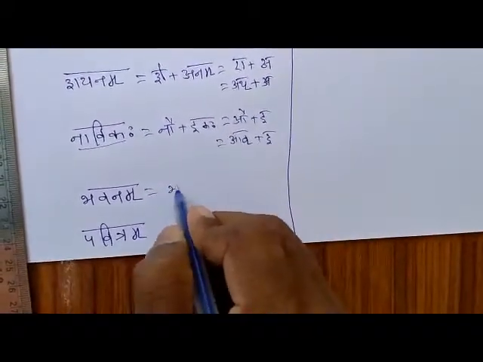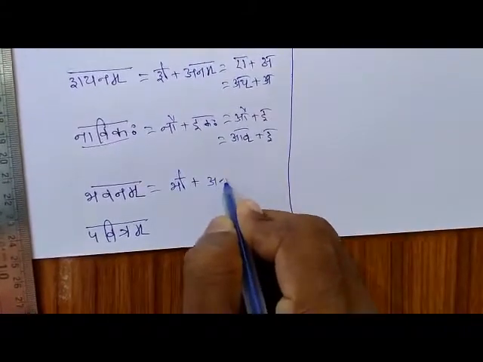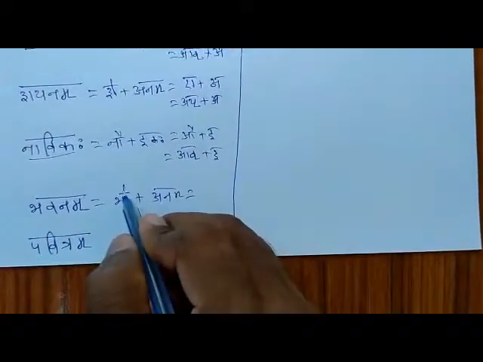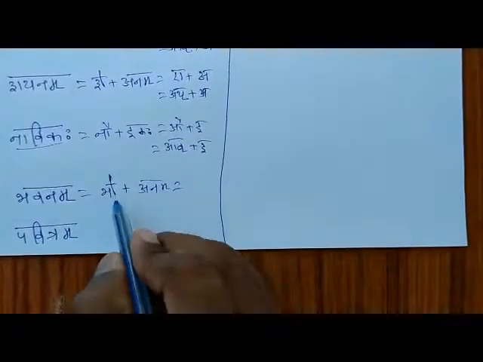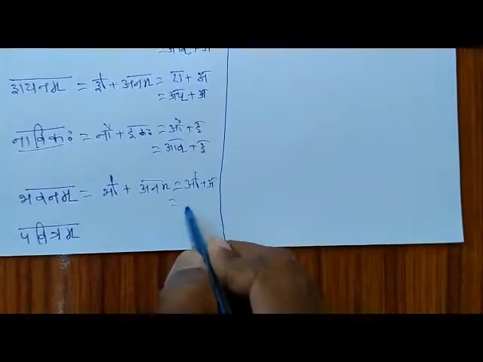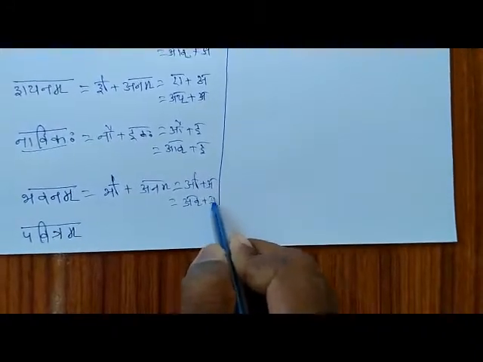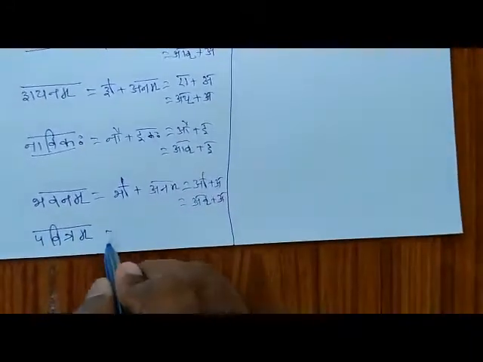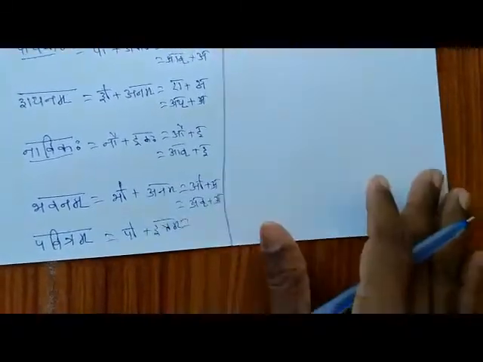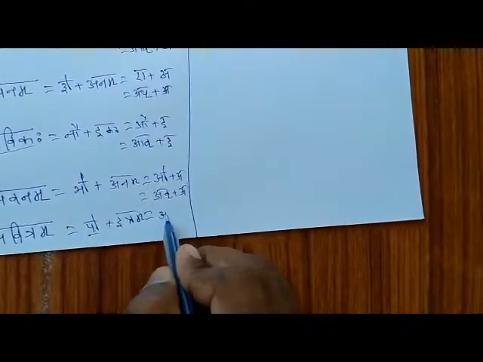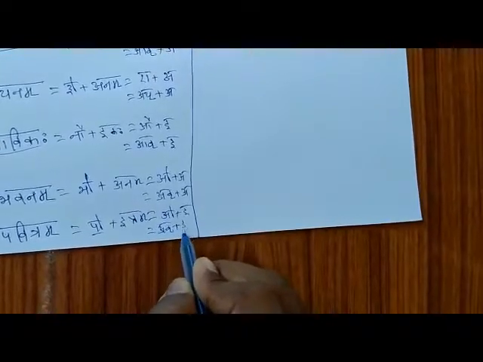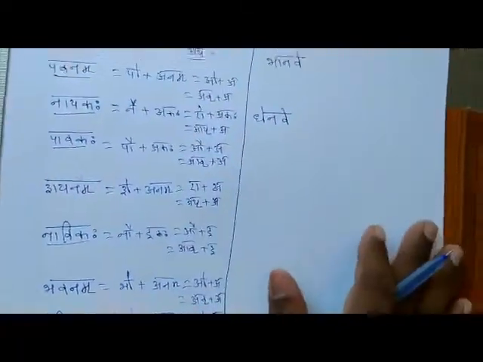Bhavanam. Bho plus Anam. Here O and A. Av plus A. Bhavanam. Pavitram. Po plus Itram. Here the last letter is O and I. Av plus I. Pavitram.